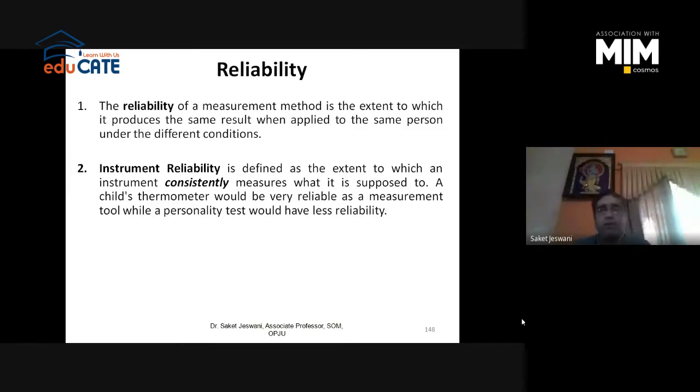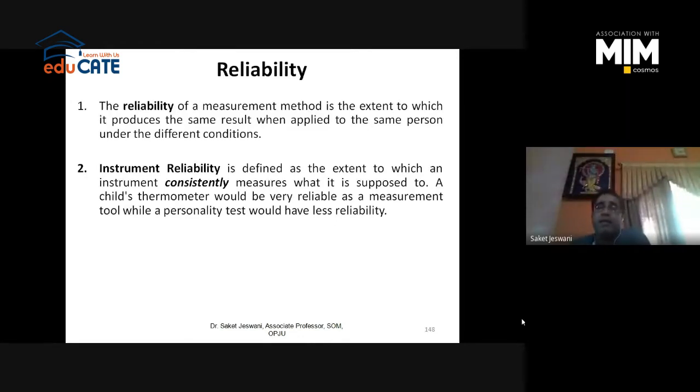But what happens if we talk about a personality test? A personality test also has to undergo reliability checking, to see whether it is measuring the personality of an individual consistently or not. An individual will have the same personality on Monday, Wednesday and Friday, so is that instrument measuring the same personality on all three days or not?